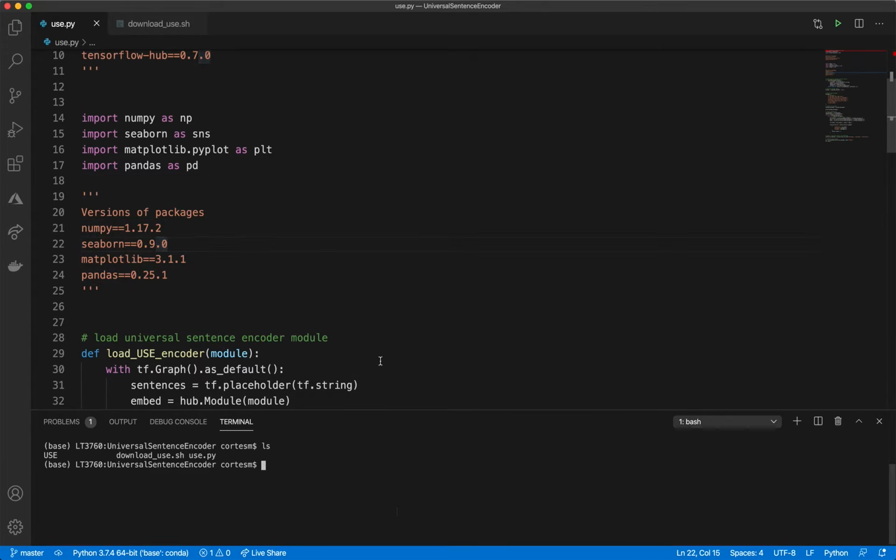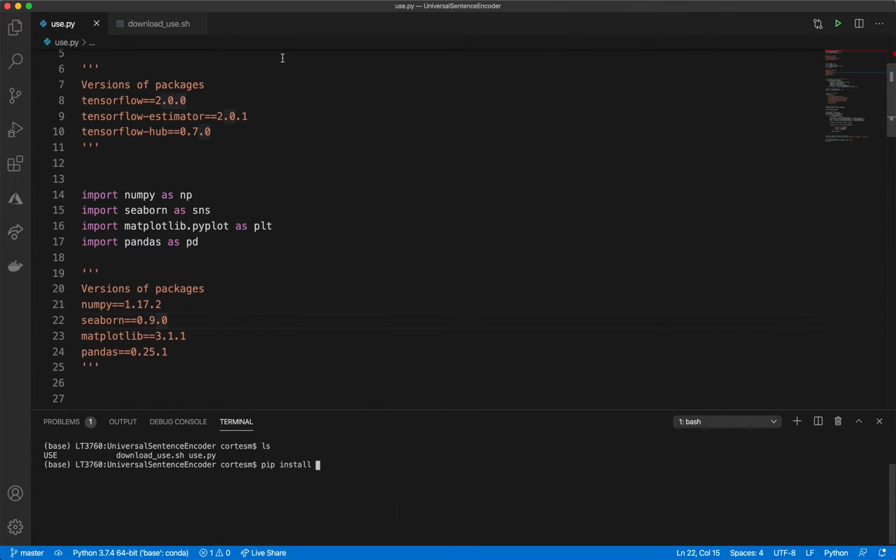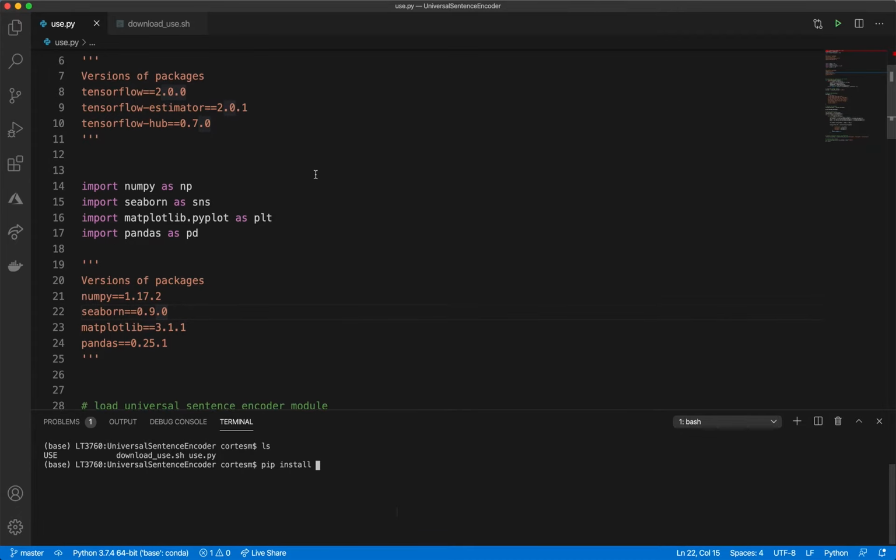If you want to download any of these packages, you'll do a pip install. And let's say you want to download TensorFlow 2.0.0. You would do pip install tensorflow==2.0.0. Very simple.